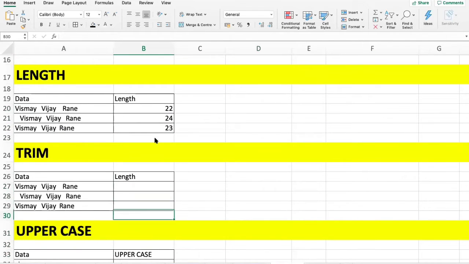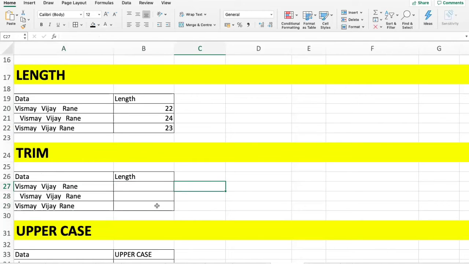No problem. Now let's understand TRIM. What does the TRIM function do? Okay, as we saw, this length was haywire, this 22, 24, 23. We want this particular data to be trimmed, as in we need to remove the extra spaces or extra gaps in between a particular word. We just need one single space after a particular word.